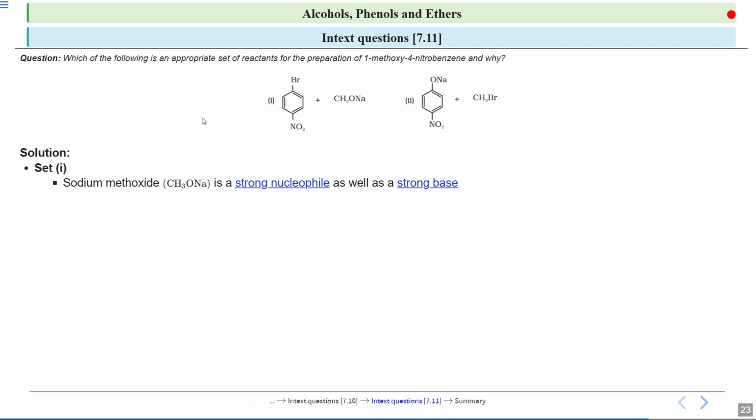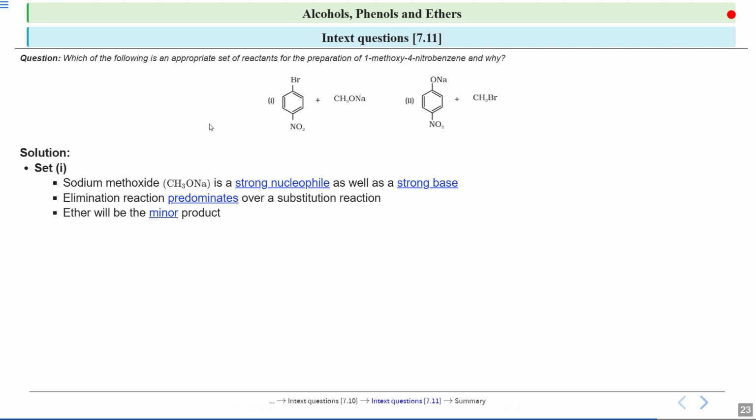Now if this is acting as a strong nucleophile and a strong base, then elimination reaction will predominate over substitution reaction. As a result, the ether which we aim to produce becomes a minor product, because this is acting as a strong nucleophile as well as a strong base.